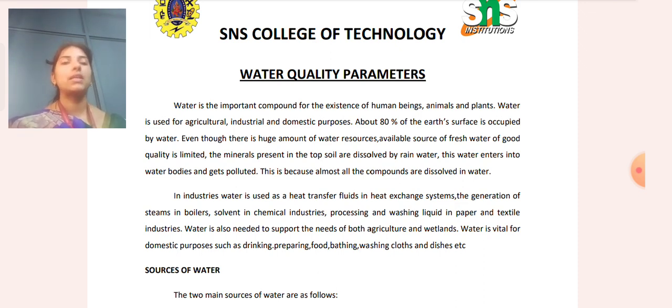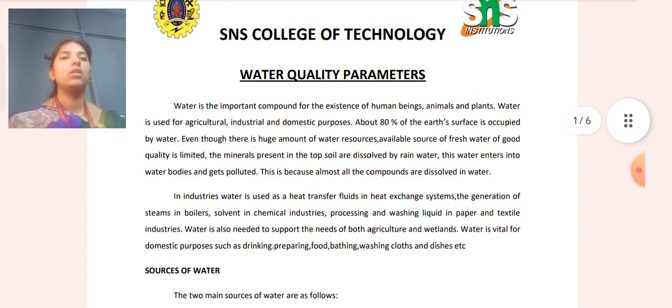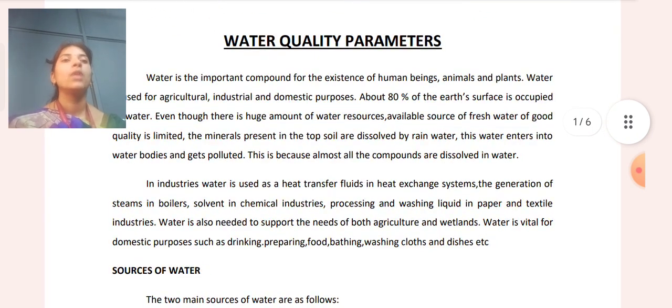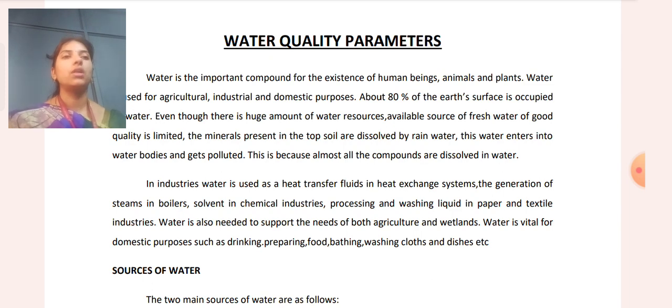Water is an important compound for the existence of human beings, animals and plants. Water is used for agricultural, industrial and domestic purposes. About 80% of the earth's surface is occupied by water. Even though there is a huge amount of water resources, the available sources of good quality fresh water are limited.